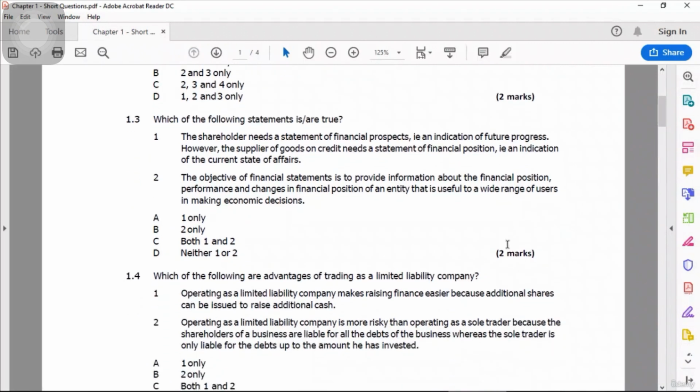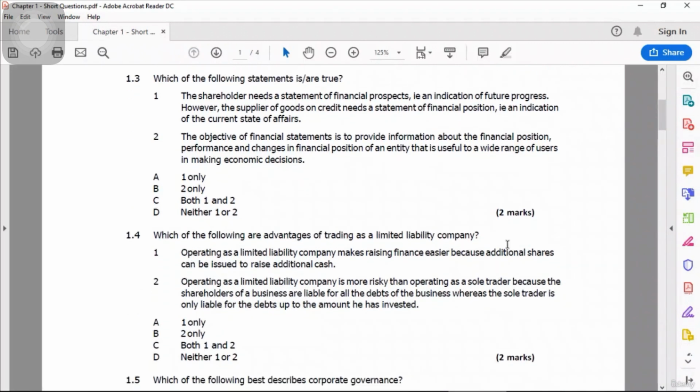Then comes question number 1.3, which says which of the following statements are true. So "are" means that one option can be true or both can be true. So let's read option number 1. The shareholder needs a statement of financial prospects, that is an indication of future progress. However, the supplier of goods on credit needs a statement of financial position, that is an indication of the current state of affairs. Now that creates some doubt, because shareholders do not need a statement of financial prospect, they need a set of financial statements. So this statement has some doubt, but let's read the second one also.